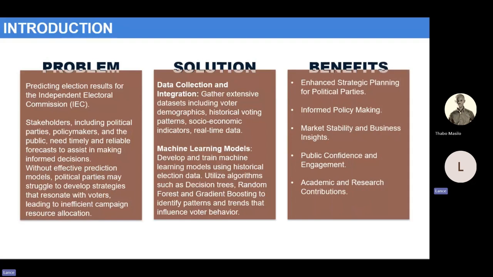What is the benefit of these predictive models? As mentioned, a few use cases for this will be to enhance strategic planning for political parties, assist in policy making, market stability, public confidence and engagement, and any further academic and research contributions.